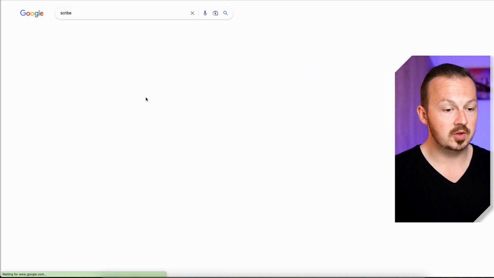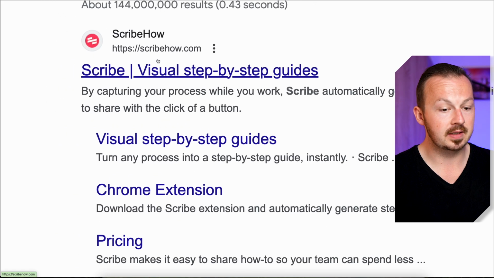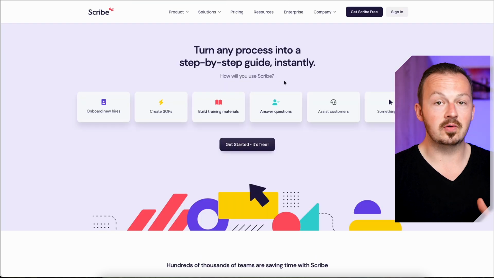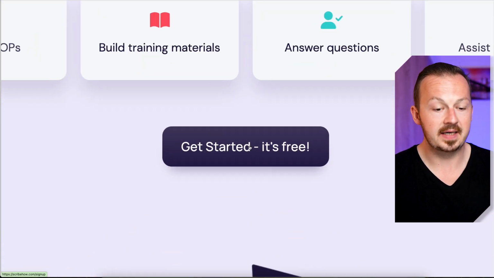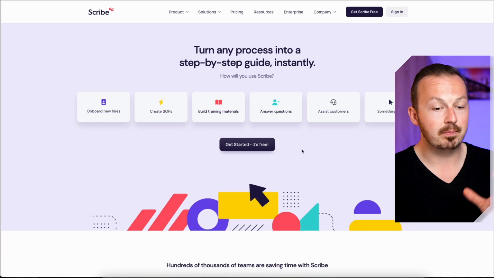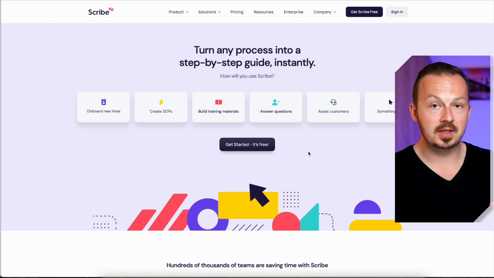Next step, you want to go to Google and search for Scribe. Hit search on that, and go to this first website right here that's called scribehow.com. Pretty much just click on it and go there, and all you need to do here is click on get started. It's free, you don't have to submit your credit card, you don't have to pay for anything, and this is a very high quality, powerful tool that will help you to generate content very easily in just a couple of clicks that you can then use to promote anything and everything.